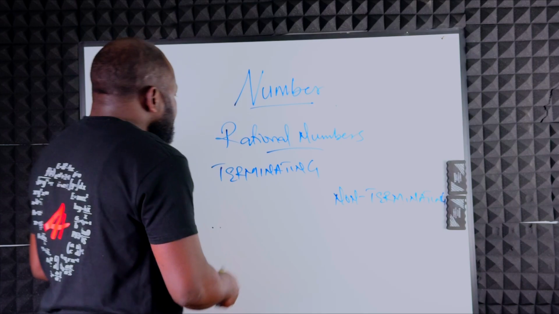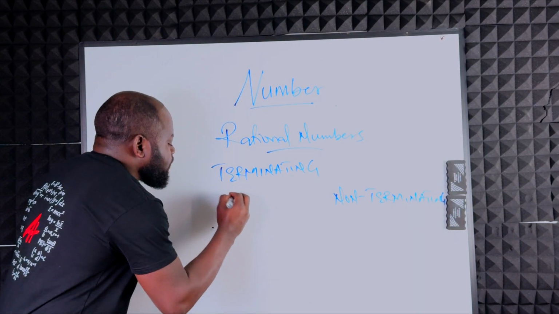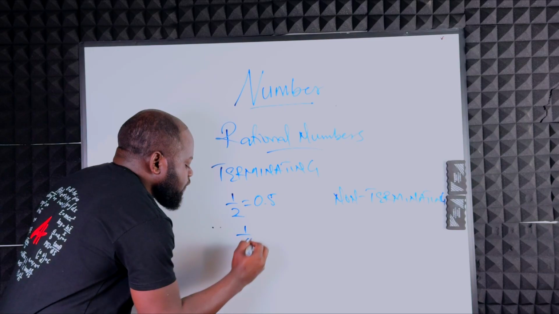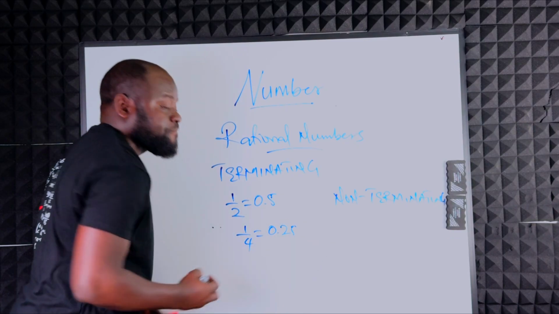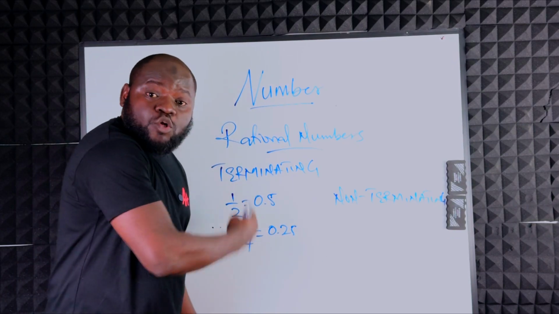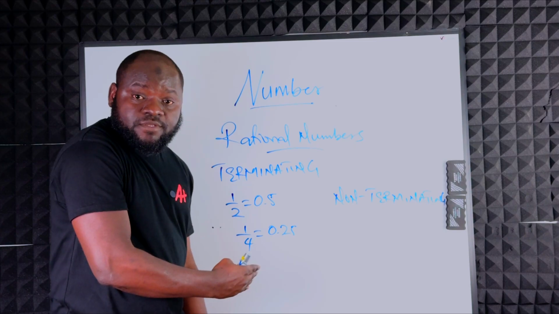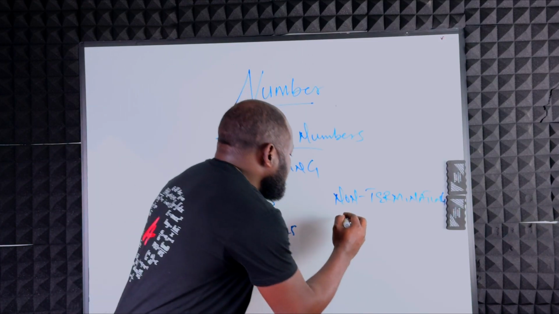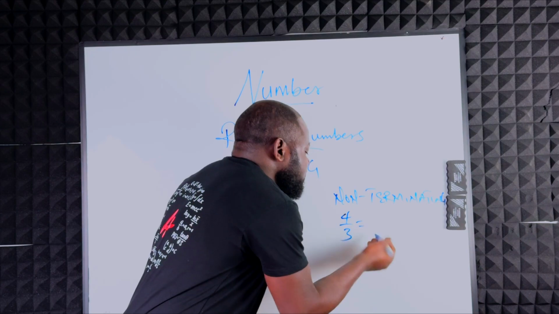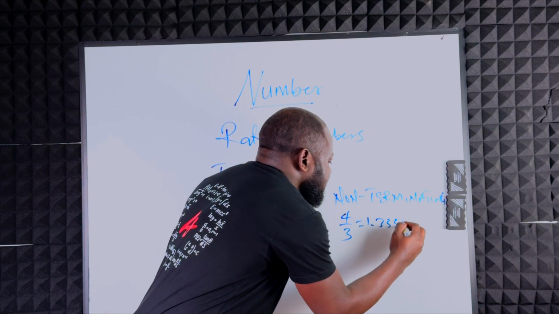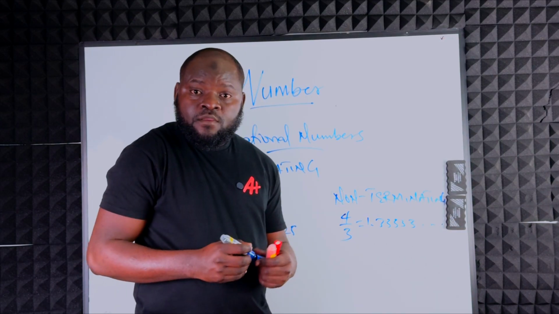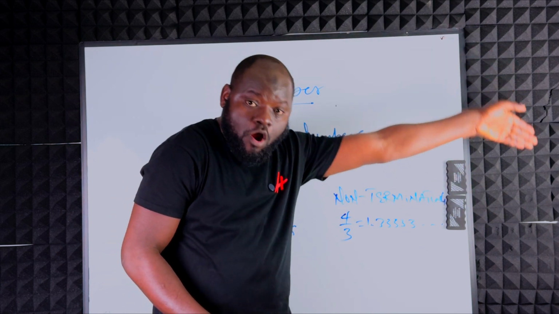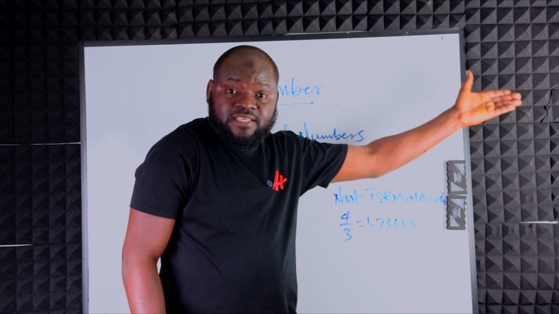Good. So when you talk about terminating decimals, we have 1 over 2. This is 0.5. We have 1 over 4. This is 0.25. So these are examples of terminating decimals. The decimals stop at a point. But if I have a number like 4 divided by 3, this is 1.333333 till infinity. Why? Because the decimal is non-terminating recurring. The same number keeps repeating itself.